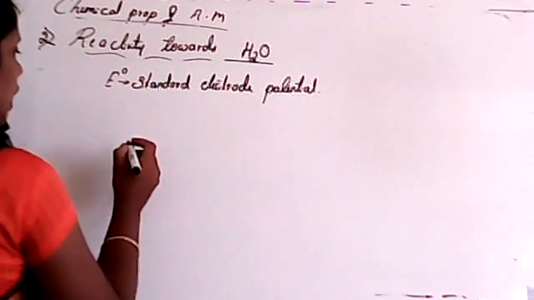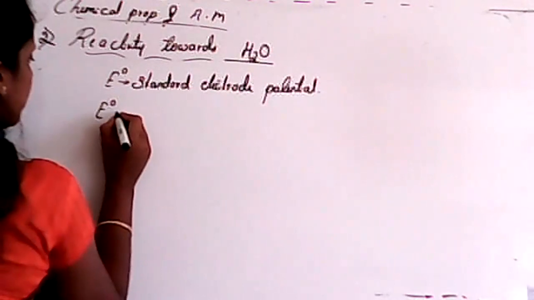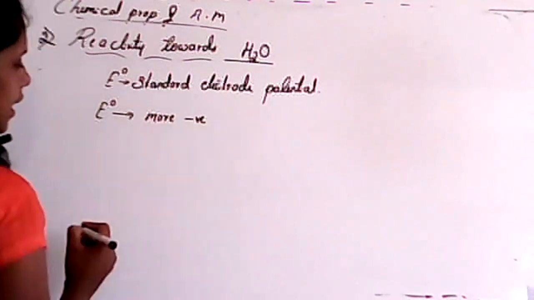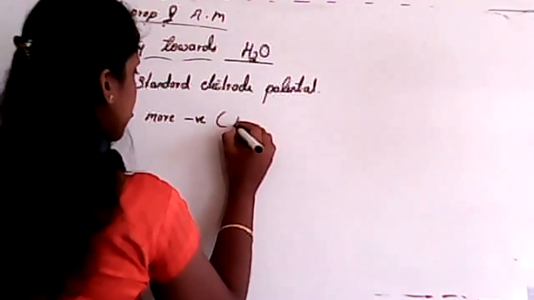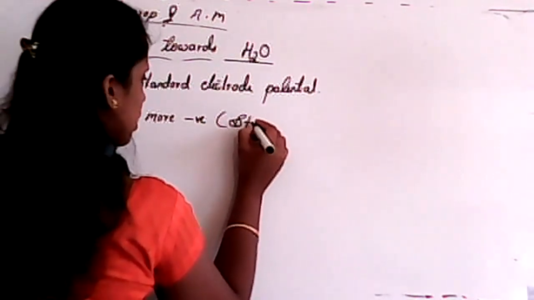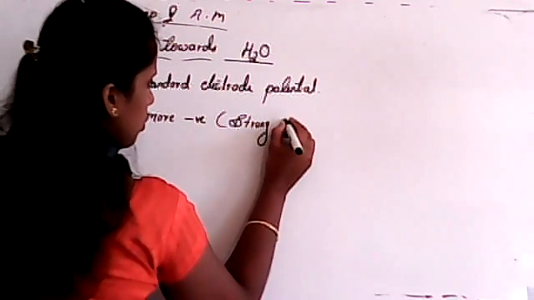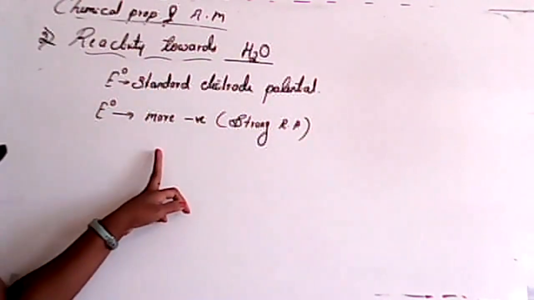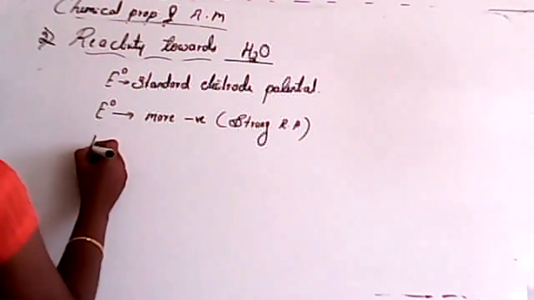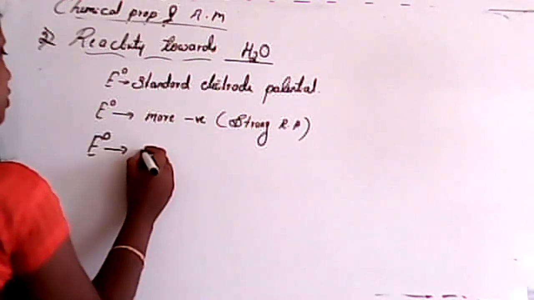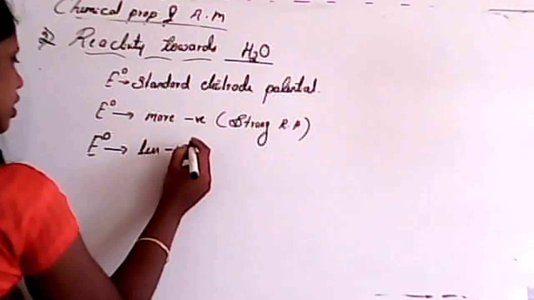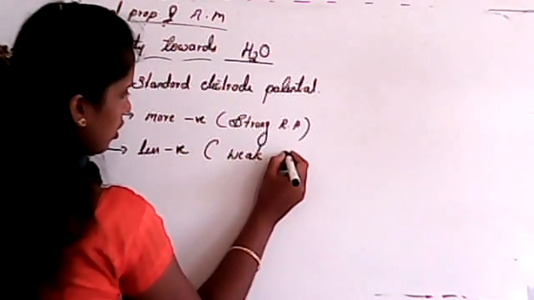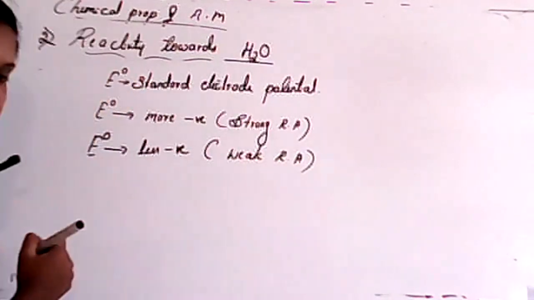If the value of E naught is more negative, it is a strong reducing agent. If the E naught value is less negative, it is a weak reducing agent.